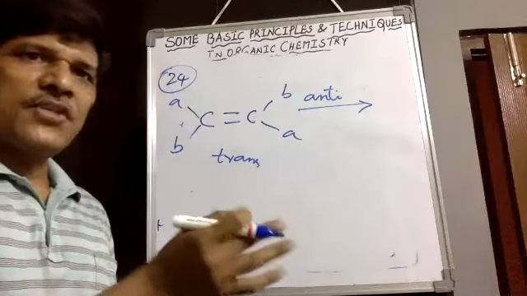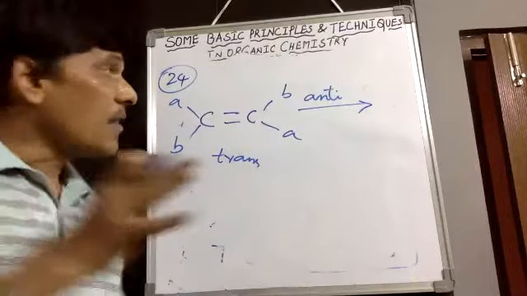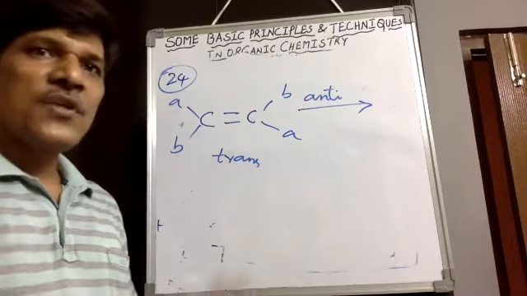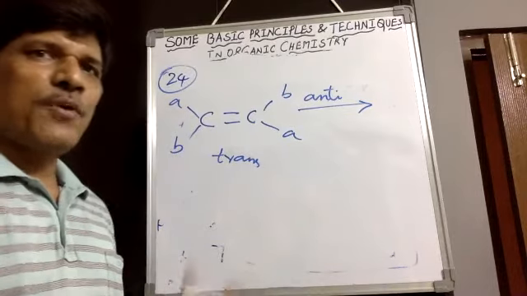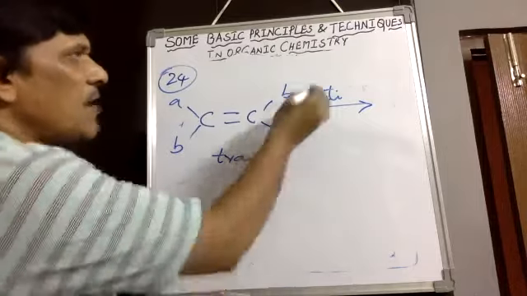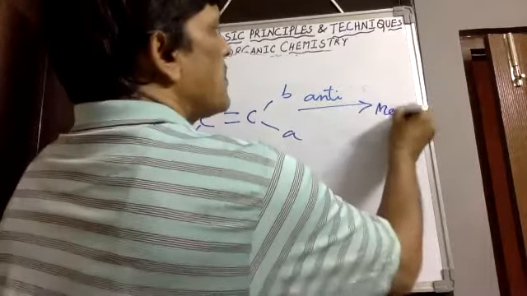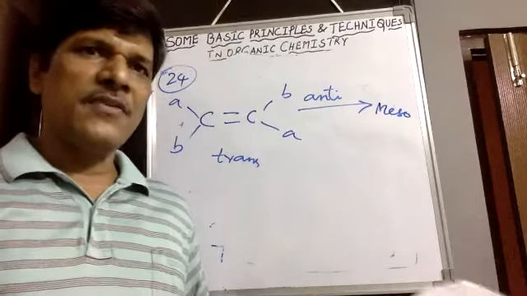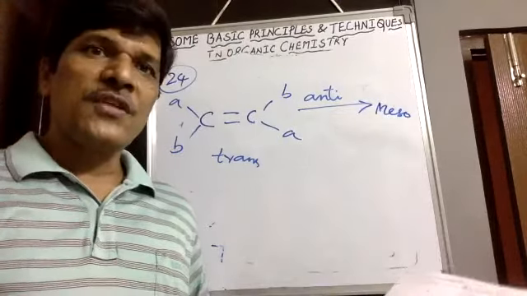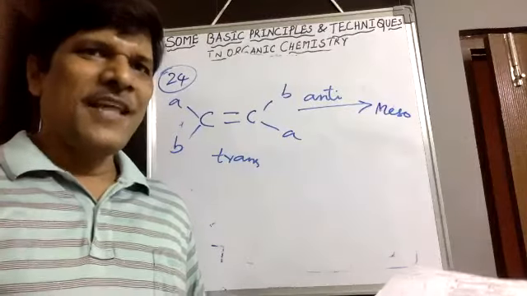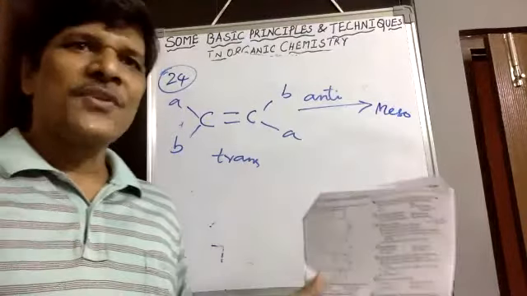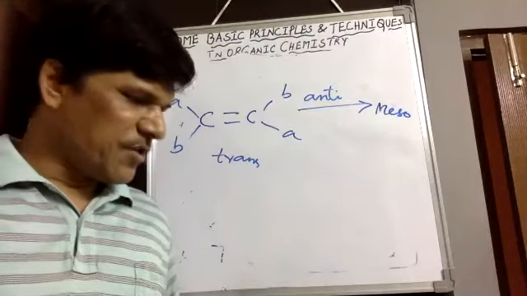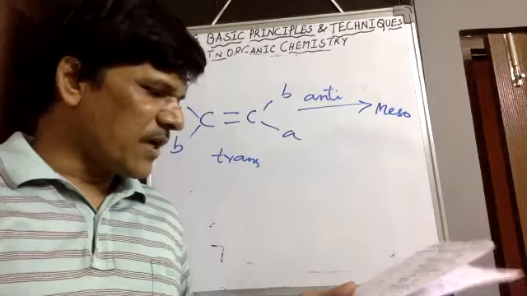Then cis with syn addition means addition on the double bond from the same direction. If syn addition takes place on a cis compound, it gives a meso product. Cis compound with anti-addition shows a racemic mixture. Therefore, trans with anti gives meso products. This is the basic idea about organic reactions. Cis with syn addition, meso product. Then trans with syn addition shows a racemic mixture, or cis with anti addition also shows a racemic mixture. Therefore, here we go with D answer, 45 D option.